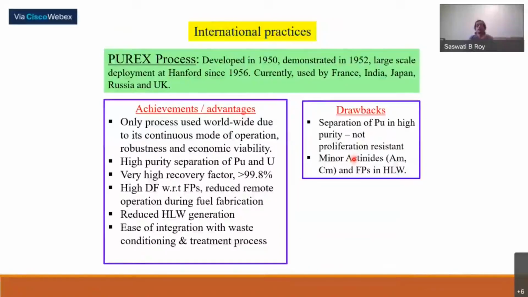The second point is that minor actinides and fission products are in the high level waste, but presently a lot of work is going on, and partially it is successful, to remove these materials partly from the high level waste.